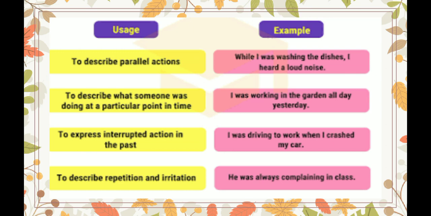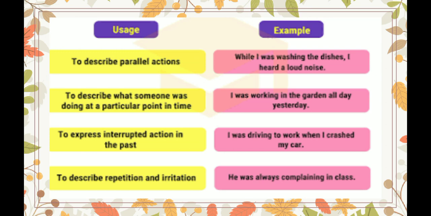That means we can describe what someone was doing at a particular point in time with the help of past continuous tense. Next, to express interrupted action in the past. I was driving to work when I crashed my car. An action was going on and it was interrupted by another action. I was driving to work when I crashed my car.